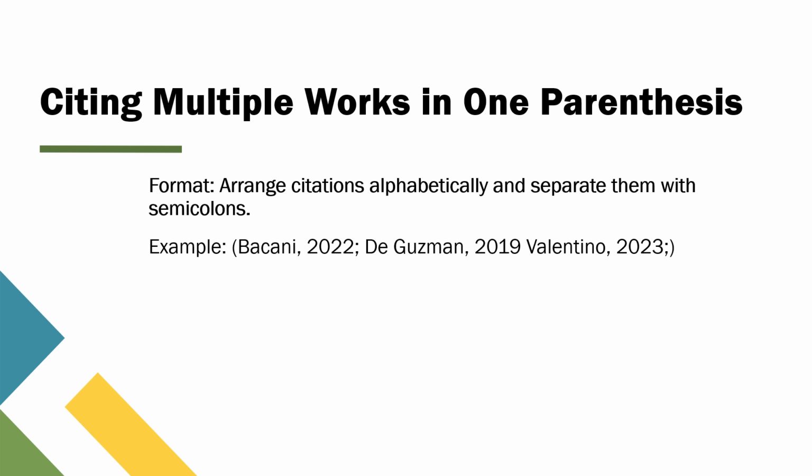reference list. This format is especially useful when you're making a point that's supported by a body of research rather than a single source. It keeps your writing concise and ensures that you're properly acknowledging all the relevant work. Next, I'll share some final tips to help you master APA in-text citations.